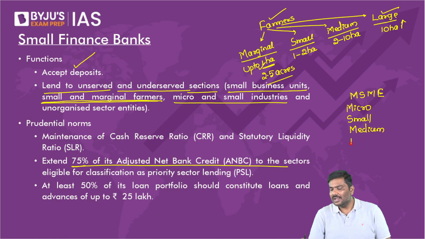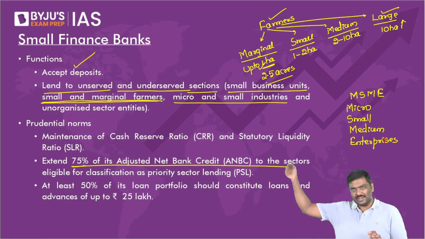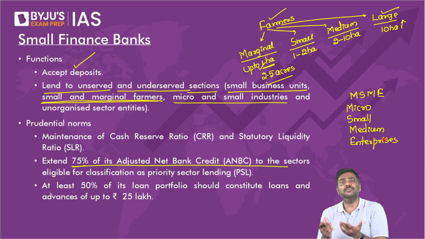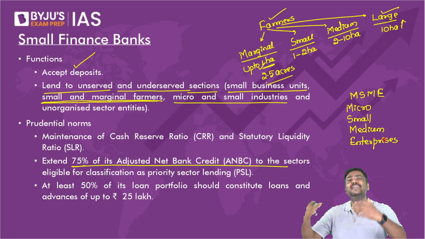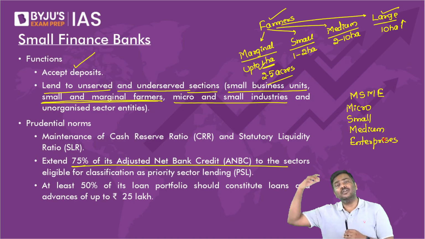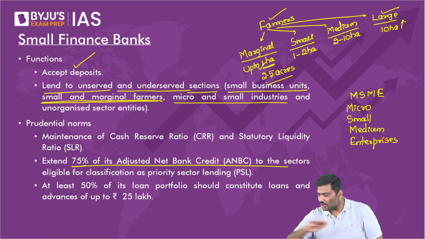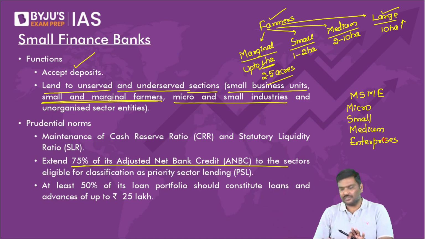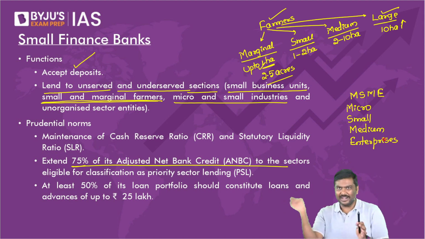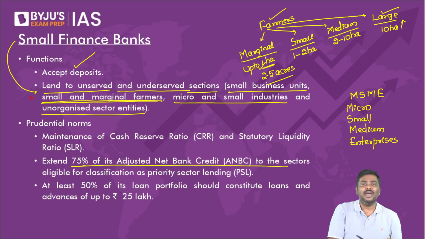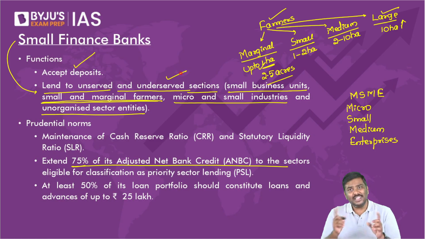In later classes, we'll have a detailed discussion about MSME, the problem of getting credit for MSME, and what the Government of India is doing to promote access to credit for MSME. Please do not worry about it as of now, but remember MSME means micro, small, medium enterprises and unorganized sector entities. So the target for small finance banks is to lend more and more loans to these sections.